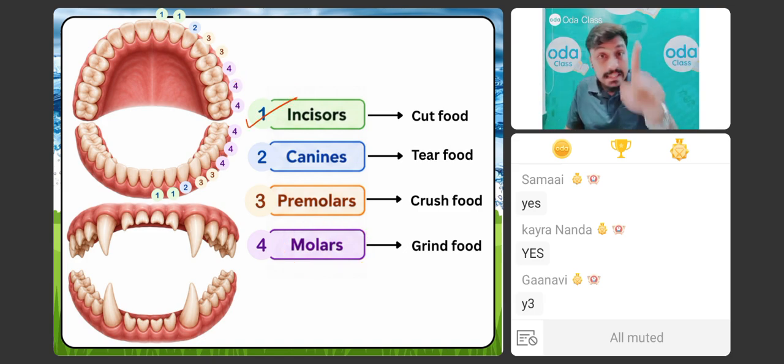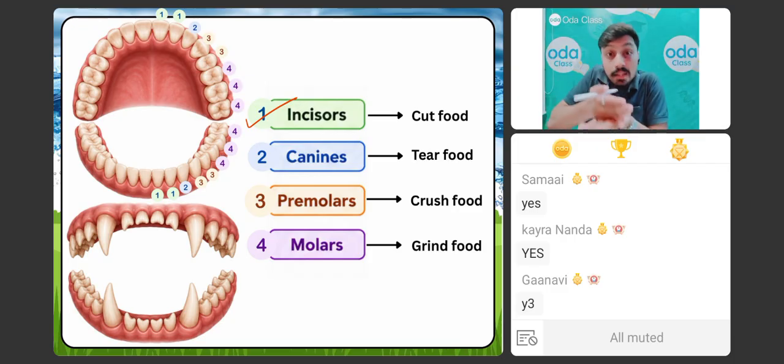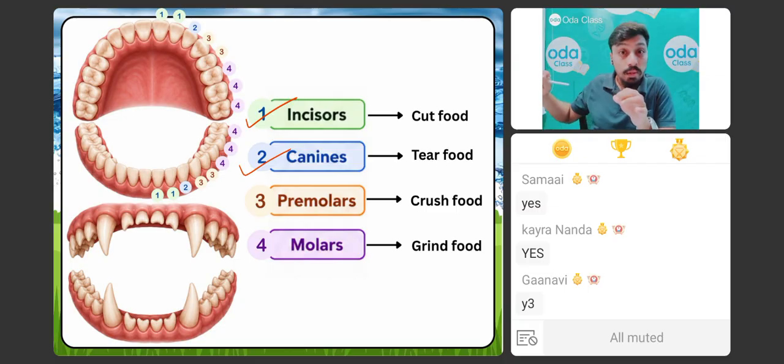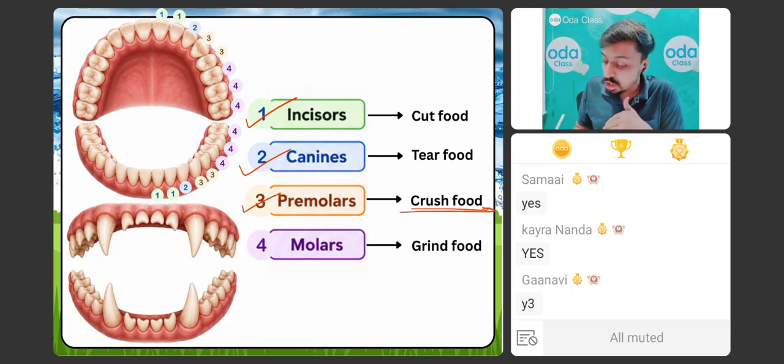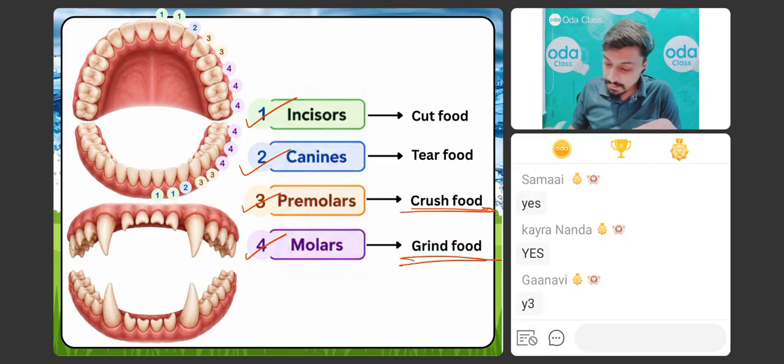If I talk about incisors, they are used to cut the food. If I talk about canines, they are used to tear the food. Now, how we tear the food, that we are going to explain ahead. तो tearing के लिए हम इसका इस्तेमाल करते हैं. Premolars are specially used for the crushing of food, and molars are used for the grinding of the food. ठीक है? Is it clear? Is it clear, champs? जल्दी जल्दी बताओ मुझे.